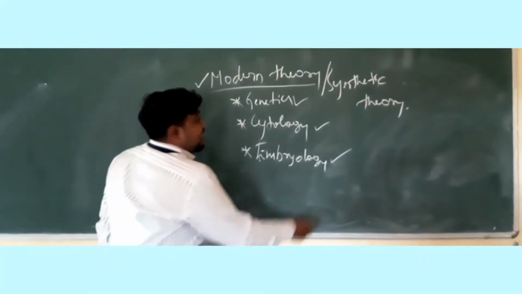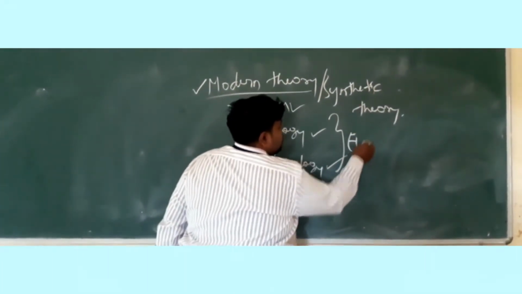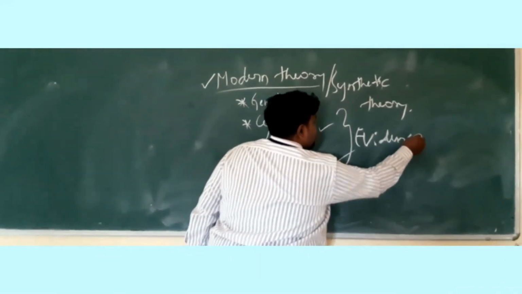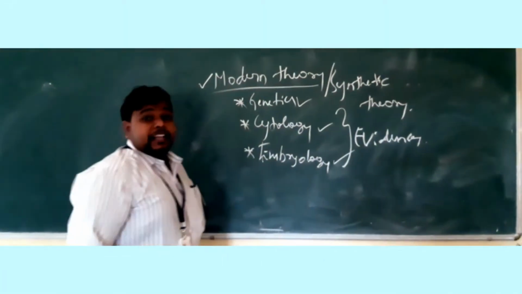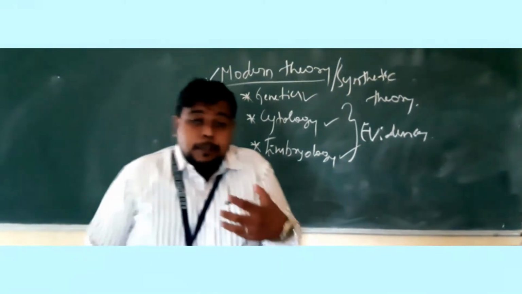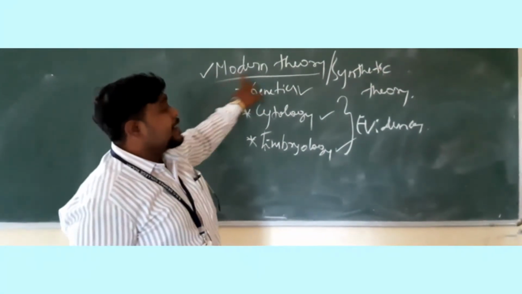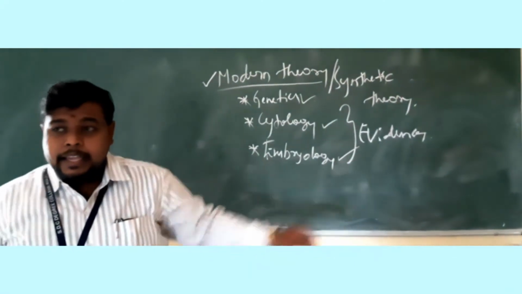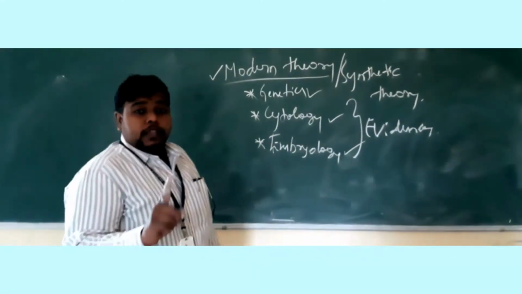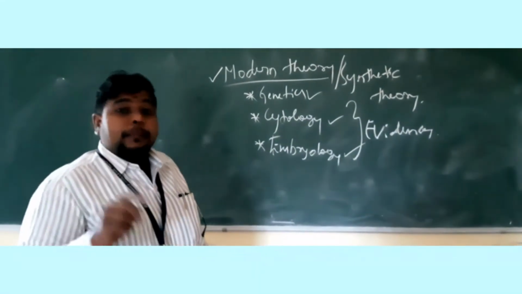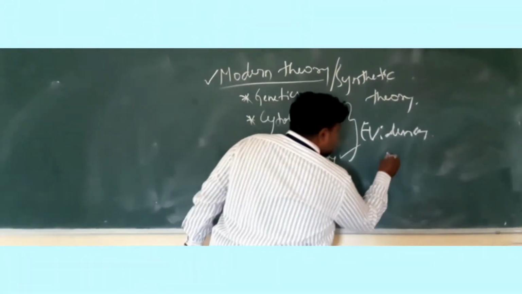So based on these evidences, if you are explaining evolution, that theory is called the modern theory or synthetic theory. And I will explain one of the important examples of Lamarck. So you all know the giraffe.